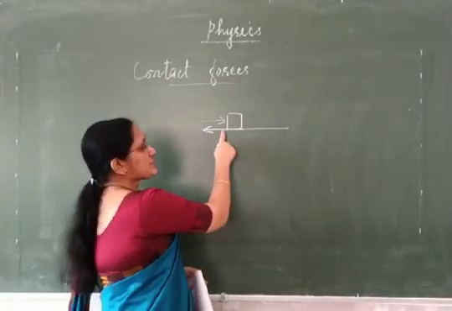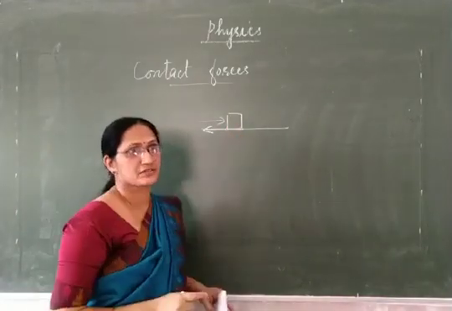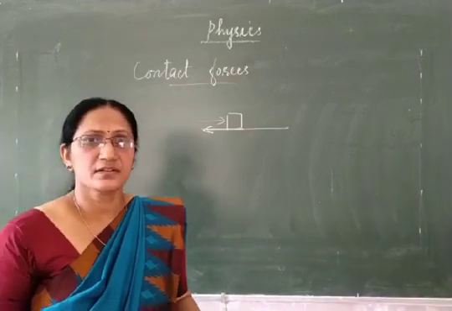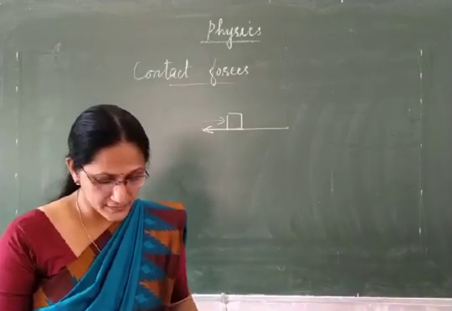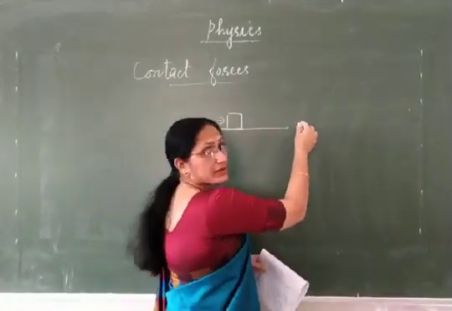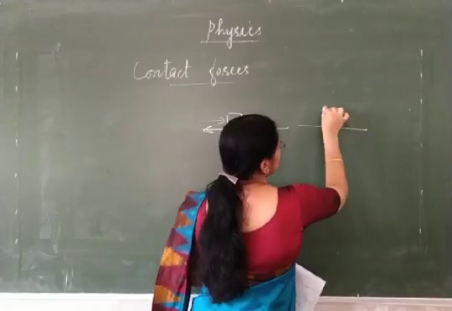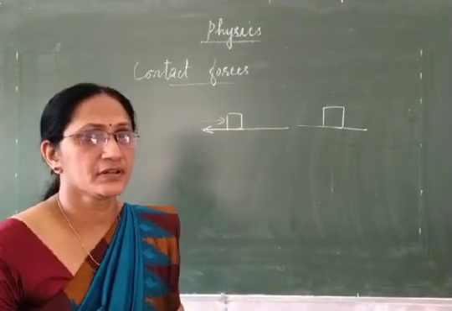This frictional force acts only when the wooden block is in contact with the table surface. So it is called a contact force. Then another example, normal reaction force. Look at the diagram. A wooden block is kept on a table surface.